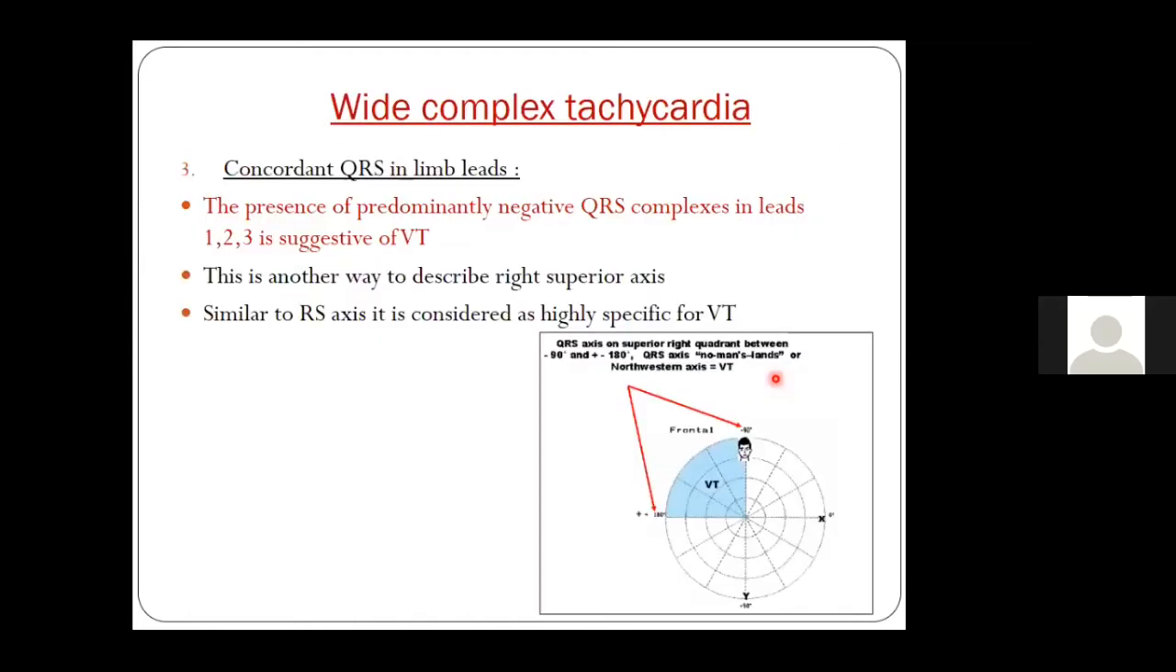Now, as I told you, a concordant QRS in the limb leads: a positive aVR or minus 90 to plus 180 tells a northwest axis. There is one more point in the ECG which can tell that it is definitely a northwest axis. That is a predominantly negative QRS in leads 1 to 3, not V1, V2, V3, but limb leads 1 to 3. If it is all negative, then it is a right superior axis and it is highly specific for VT.